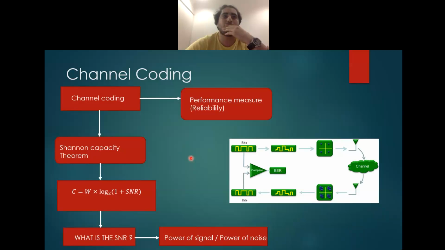Assalamu alaikum, my name is Amr Attia. I'm going to talk about channel coding. It contains two parts: limits on performance and the design of the channel coding method. The performance measure of channel coding depends on reliability, which measures the digital communication system using bit error rate, another name for which is the probability of error. It has to be under